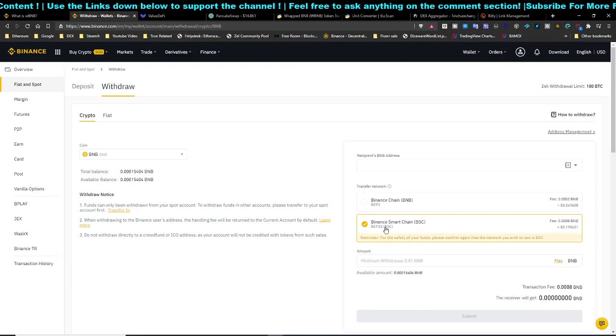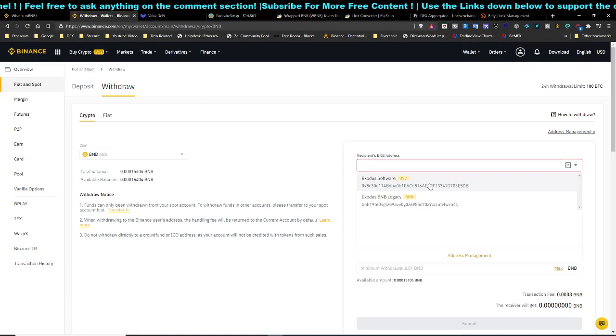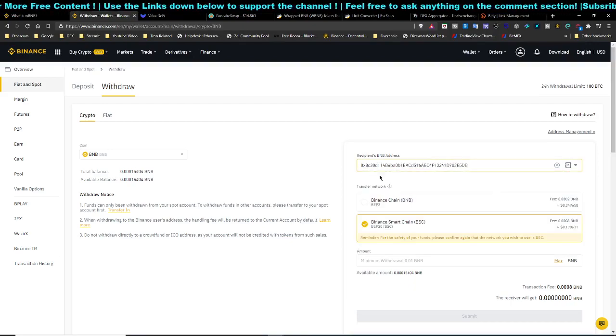So you will need to select the BSC, the Binance Smart Chain network, and after that you will need to enter your own address, which will look like something like this. If you're going to use the BSC network, it is going to look like an Ethereum address, and if you're going to use the BEP2, it is going to show you BNB and then your address. So you have to select this, and after that just enter how much you want to withdraw and submit, and after that do your verification and stuff like this.